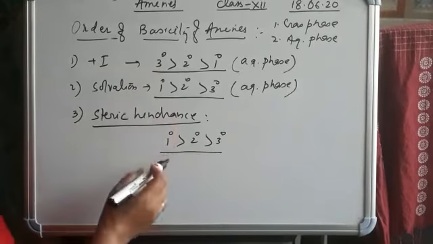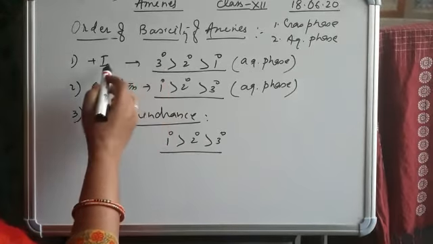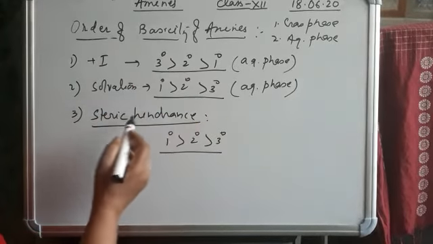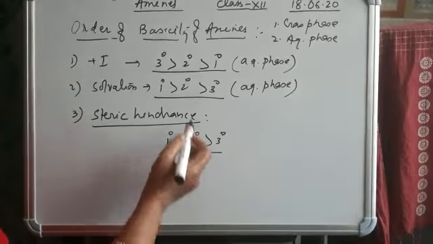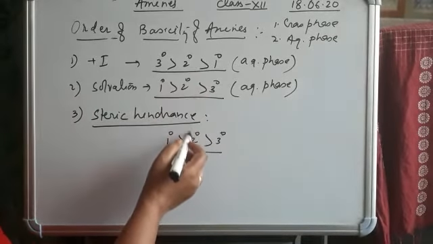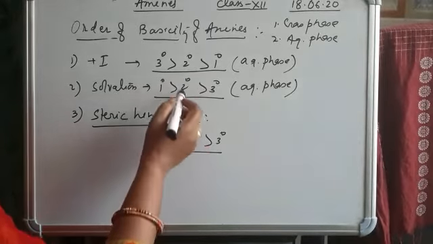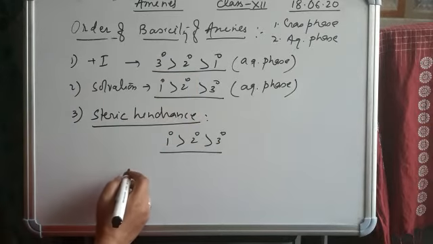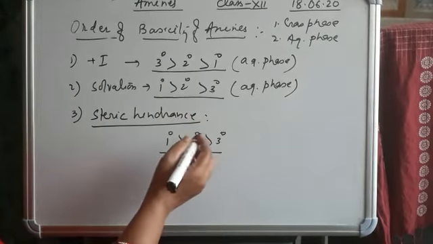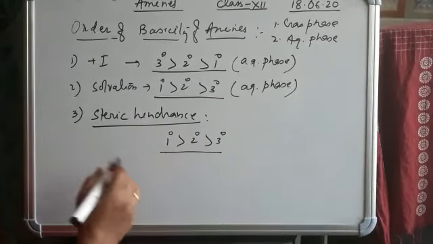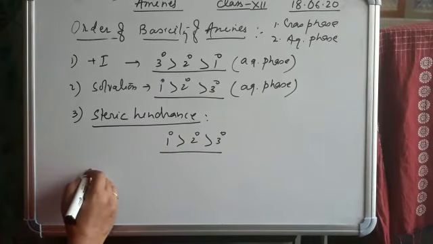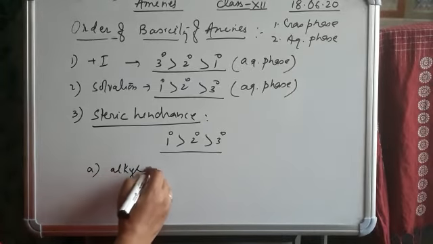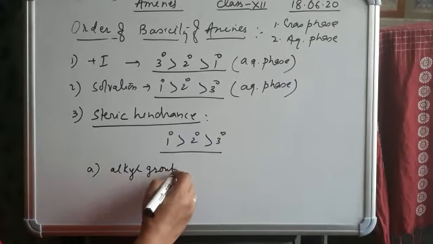Let's see the 3 factors. Plus I: 3, 2, 1. Solvation: 1, 2, 3. Steric hindrance: 1, 2, 3. The position of 2 degree does not change. So all the experimental conditions show that 2 degree amine is more basic than the 1 or 3. But one factor is left, this is the alkyl group.